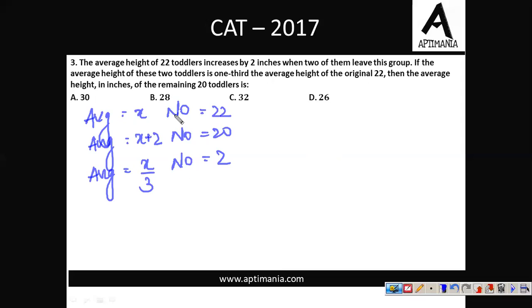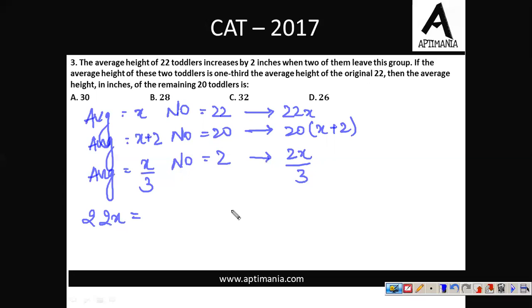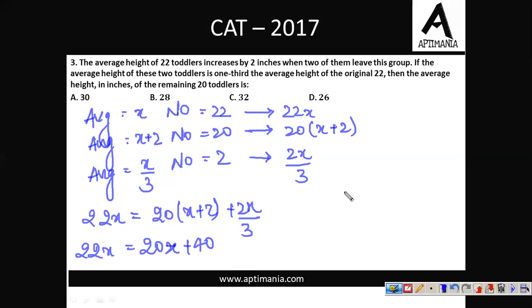So forming the equation, when the average is x and the number is 22, their sum will be 22x. That is, the total height of all the 22 toddlers is 22x, while for 20 toddlers it will be 20 into x plus 2. And for the remaining 2 toddlers, it will be 2 into x by 3. So 22x equals 20 into x plus 2 plus 2x by 3, so we'll have 22x equals 20x plus 40 plus 2x by 3.